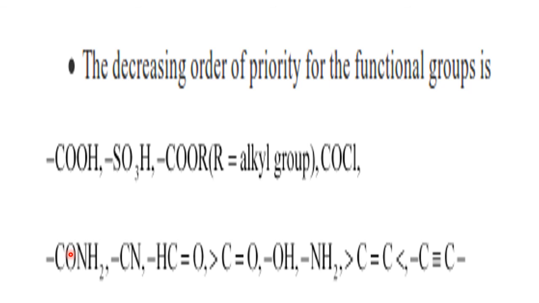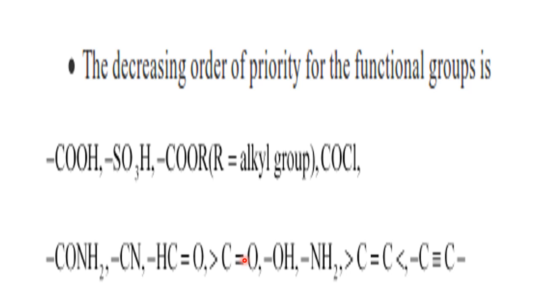Now for the cyanide, the suffix is nitrile. Cyanide in organic chemistry is called nitrile. And if it is aldehyde, its suffix is -al: methanal, ethanal, propanal, and so on. If it is C double bond O, it is the ketone family, suffix -one. Already I told you: propanone, butanone, pentanone.